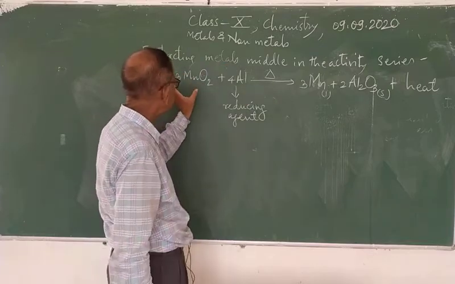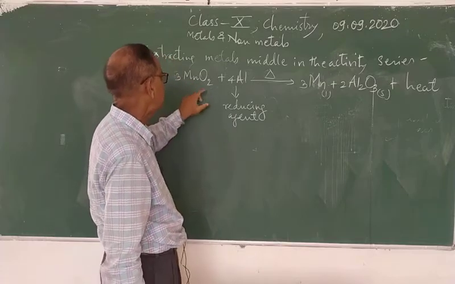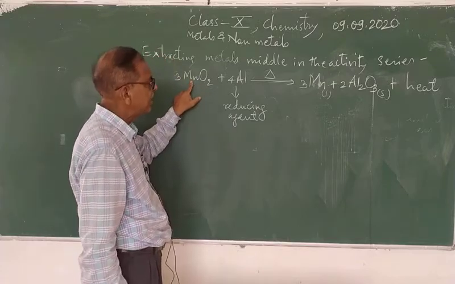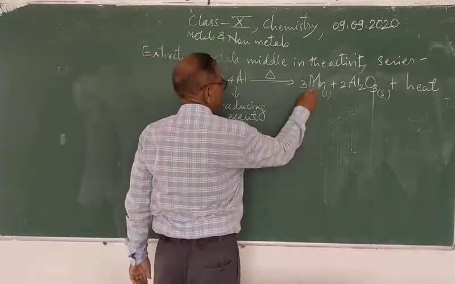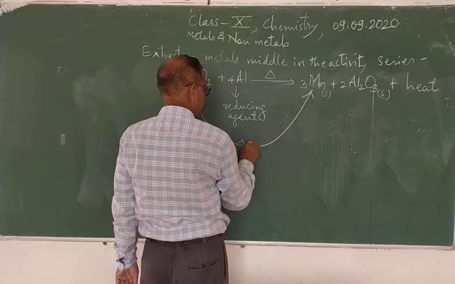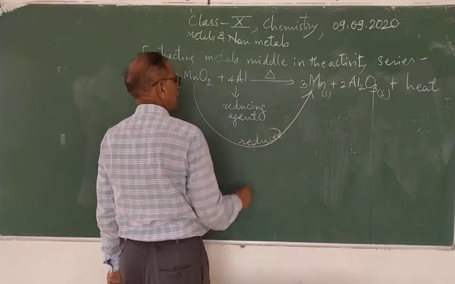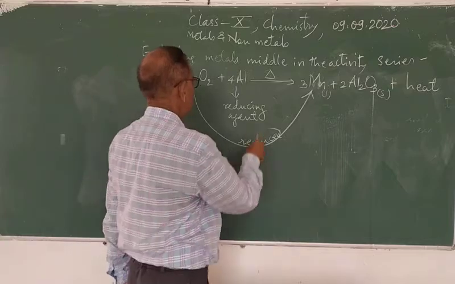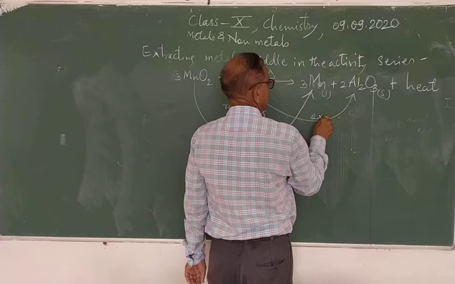That means oxygen is removed. As the oxygen is removed, the manganese dioxide gets reduced to manganese. So this is reduced, and this is oxidized.